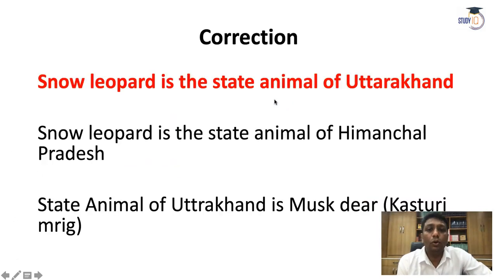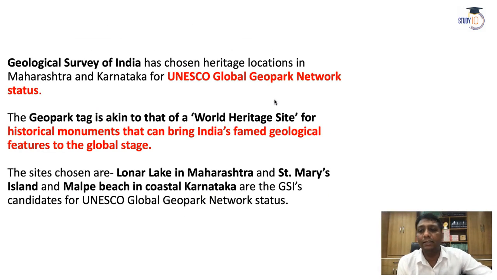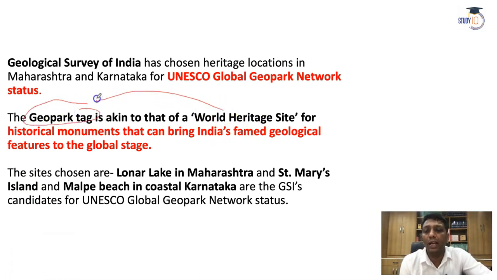So in this Global Geopark Network, guys, you should know, the Geopark tag is very similar to the World Heritage Site tag that UNESCO also provides. Even historical monuments can bring India's famed geological feature places which have global-level significance. So ultimately, according to the Geological Survey of India, Maharashtra and Karnataka have India's famed geological feature places which have a global level, global stage.